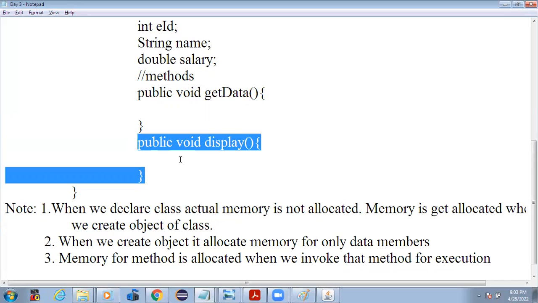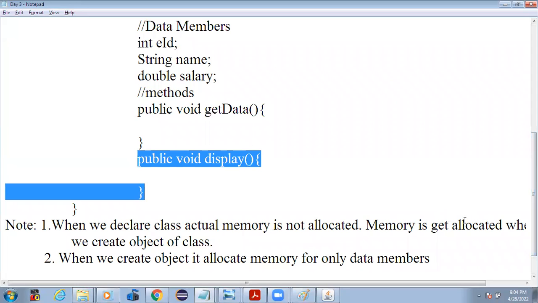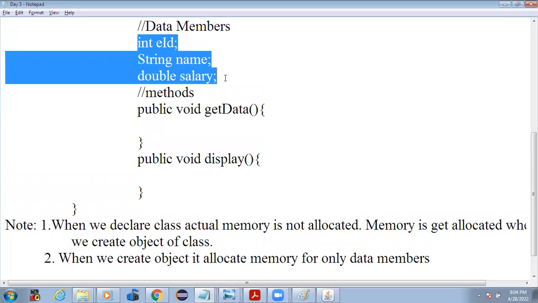this memory gets deleted. So the memory allocated for a method is temporary memory. But when we create an object, it allocates memory for all the data members. That is dynamic memory, which persists in memory until it is deleted.